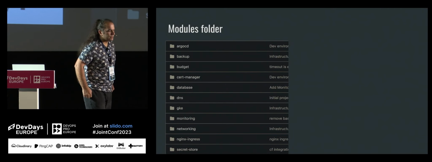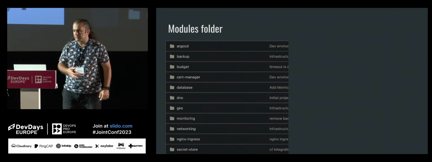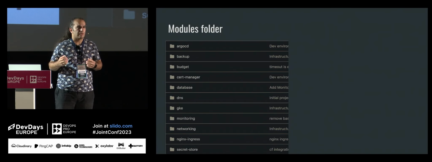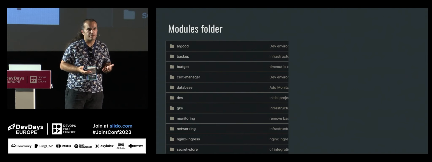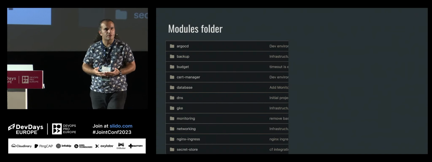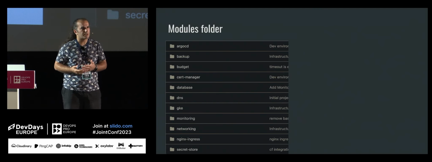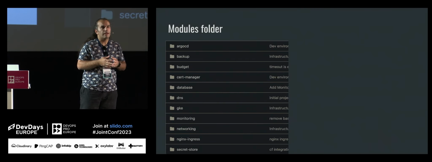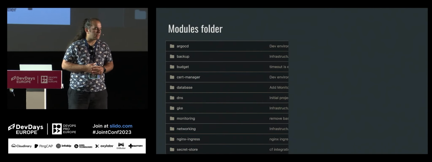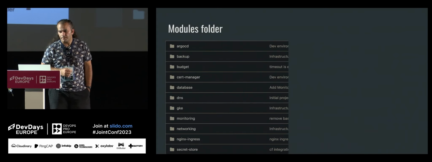What about module folders? You can see there Argo CD, backup, budget, database, DNS. Maybe even you are using a resource, let's say a Helm release. It is used for installing a chart in your system. But even if you are using Helm, I just want to convert them into modules because it becomes easier to reuse among my projects. Especially if I am using a monorepo, then it is very easy to just reference those modules and use them in all of the places.